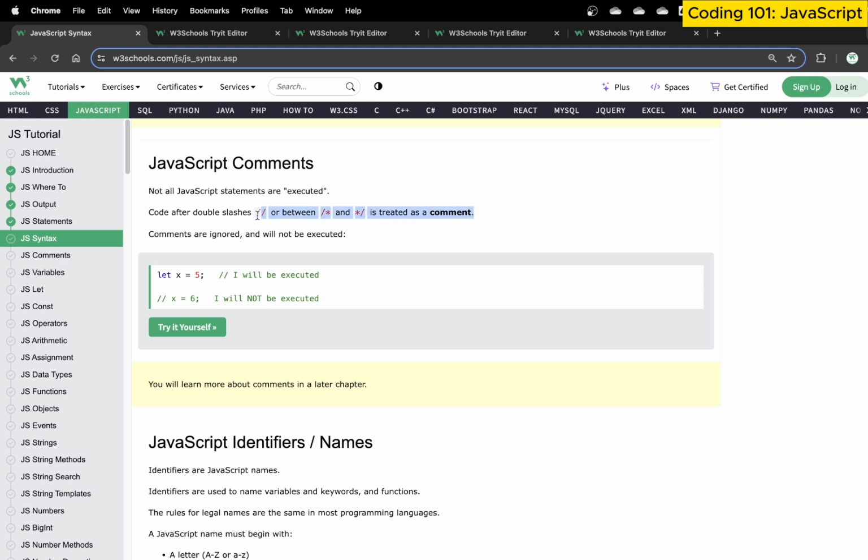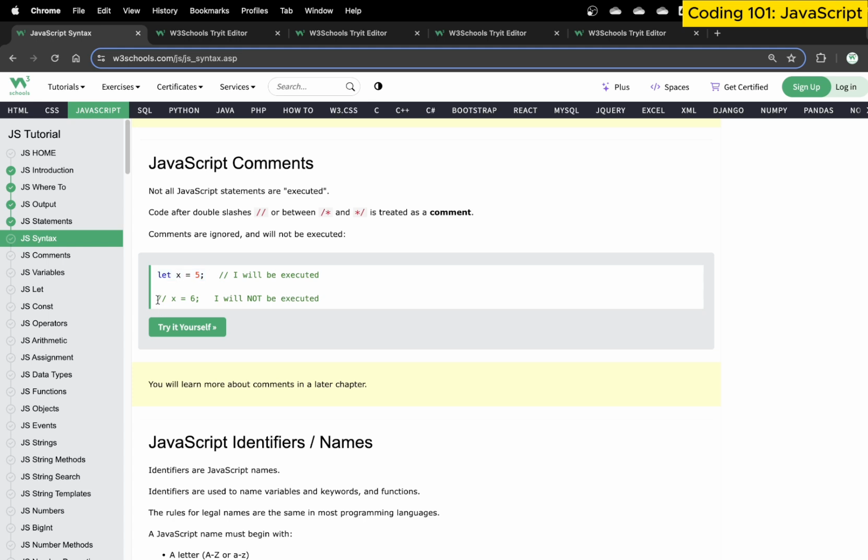These are treated as comments. Anything you write here becomes a comment, and the browser, interpreter, and compiler completely ignore it. So in this case, I have written let x = 5, and then a double slash comment on the other line. This means that line of code will not be run or executed, only this line will be executed.